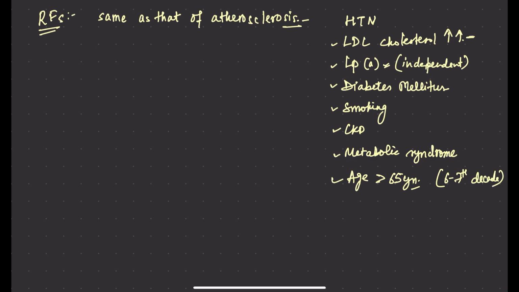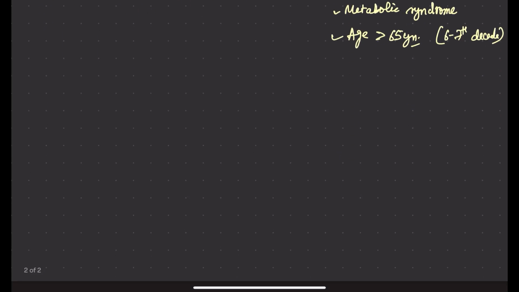Now what is bicuspid aortic valve? Let us discuss bicuspid aortic valve.